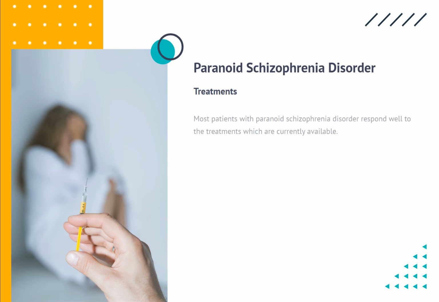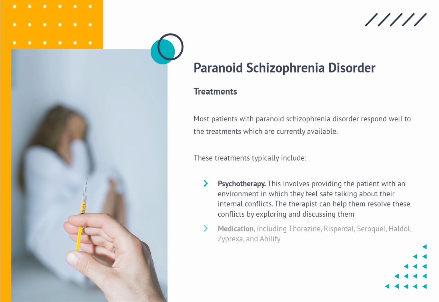Treatments. Most patients with paranoid schizophrenia disorder respond well to the treatments which are currently available. These treatments typically include psychotherapy. This involves providing the patient with an environment in which they feel safe talking about their internal conflicts. The therapist can help them resolve these conflicts by exploring and discussing them. Medication, including Thorazine, Risperdal, Seroquel, Haldol, Zyprexa, and Abilify.